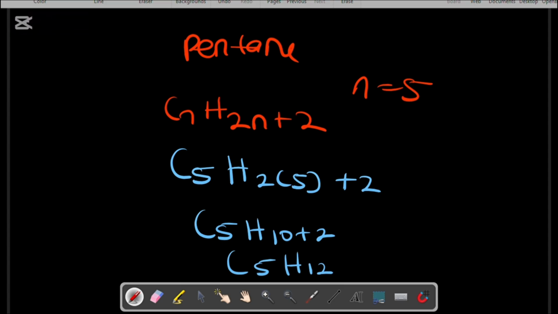What about hexane? Whenever we see n equals 6, you know how to do the rest. Since I've taught you how to do it, I'll go straight to the point. In hexane we now have C6H14. What about heptane?